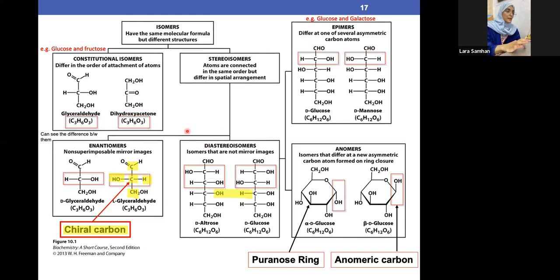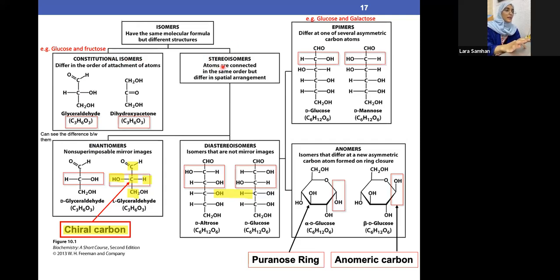So we have two types. The first type is the enantiomers. The second type is the, okay, I'm going to explain it again. In regard to isomers, we have two things. The constitutional isomers have the same formula, but they look different. This is different than this, so it's a constitutional isomer. We are clear with this. The second type is stereoisomers.